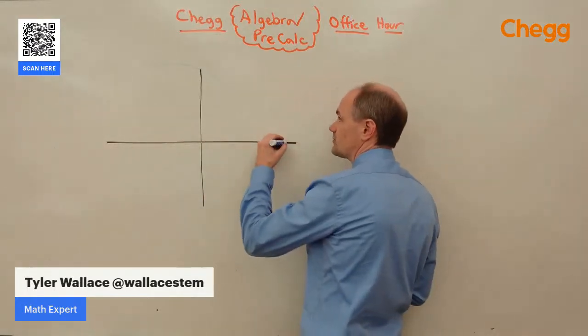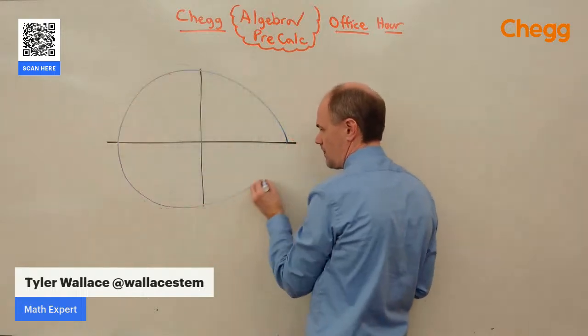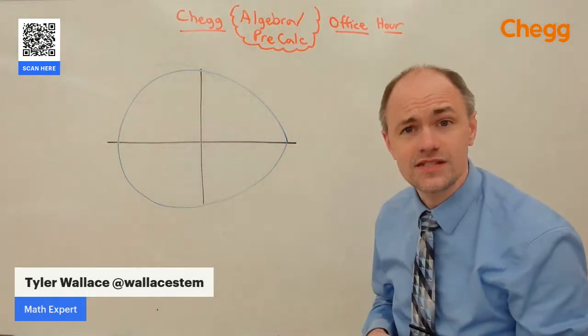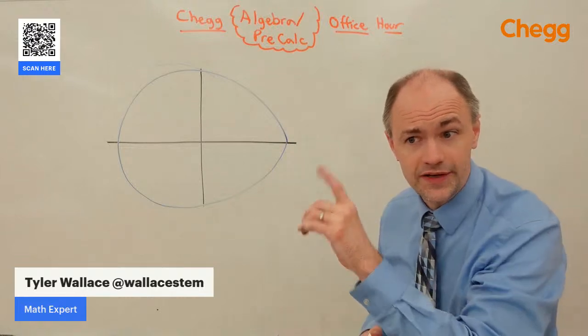Okay, so here's my circle. Woo. That is a terrible circle. Don't judge me. All right.